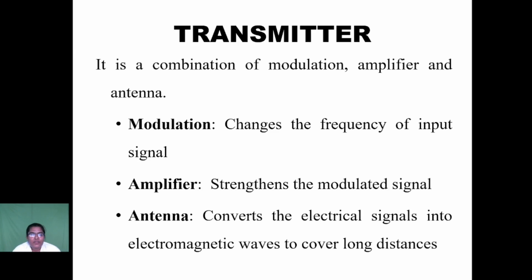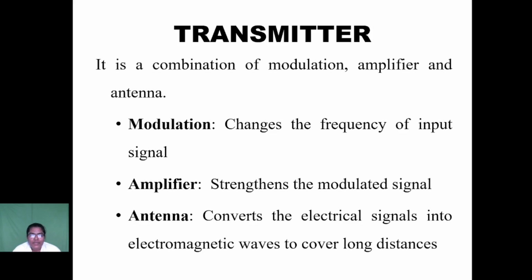Modulation is the process of varying the carrier signal with the help of the message signal. Modulation changes the frequency, phase, or amplitude of the carrier signal. Next, amplifier. The amplifier strengthens the modulated signal.